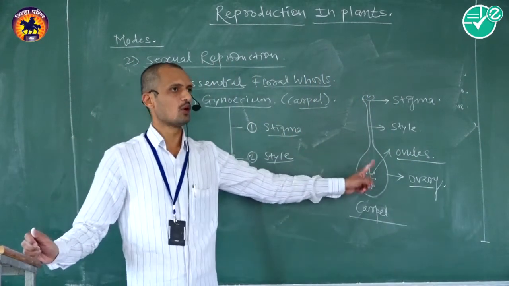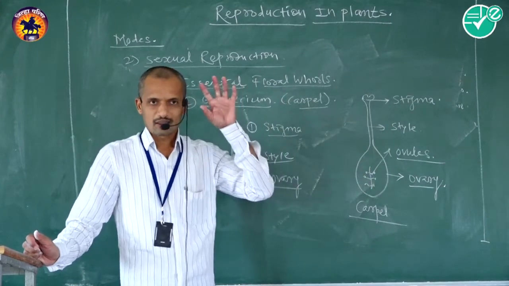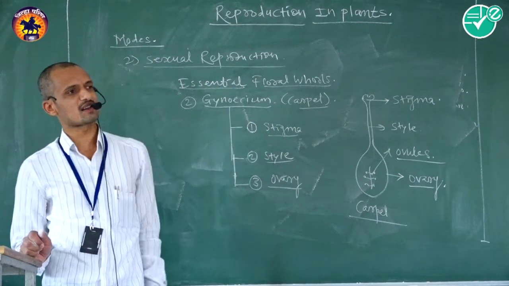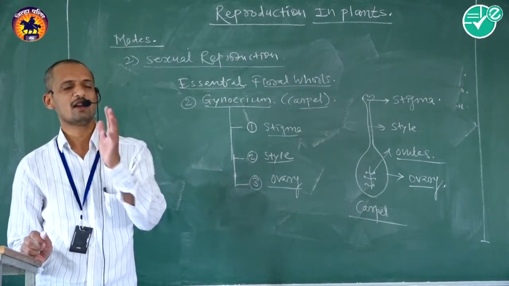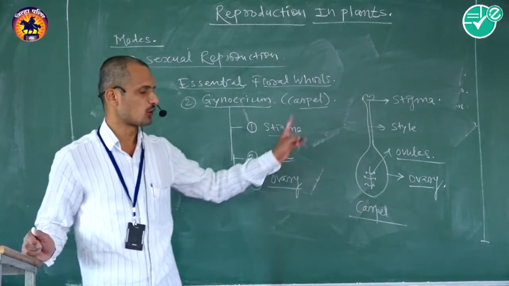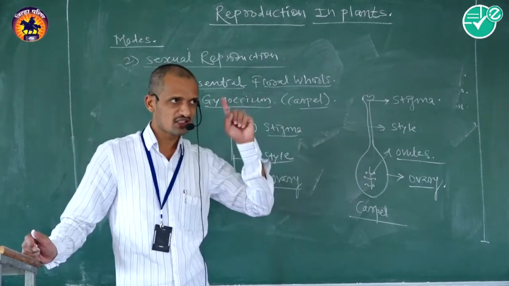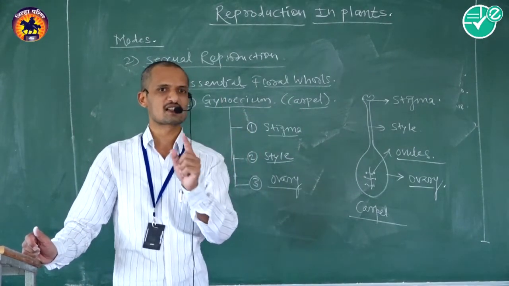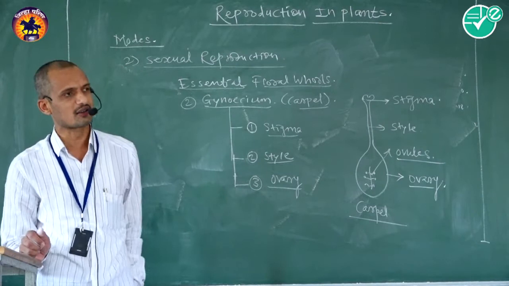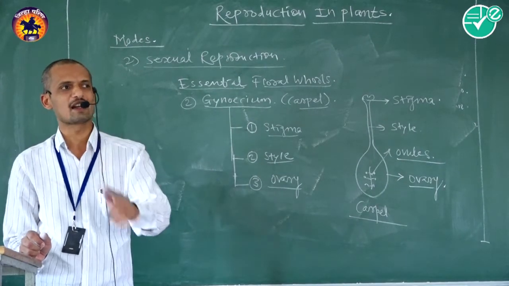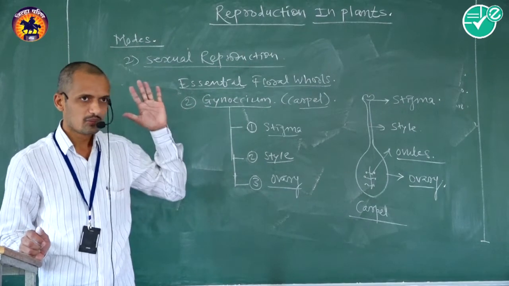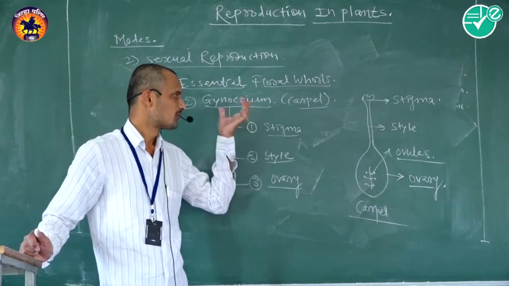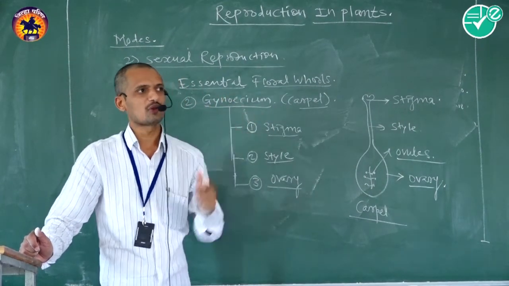These ovules contain nucellus, that is the main mass of the ovule, and they produce diploid megaspore mother cells. These diploid megaspore mother cells undergo meiotic division to form haploid megaspores. This haploid megaspore is the female gametophyte.